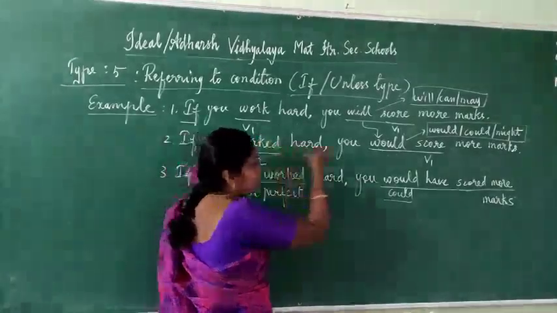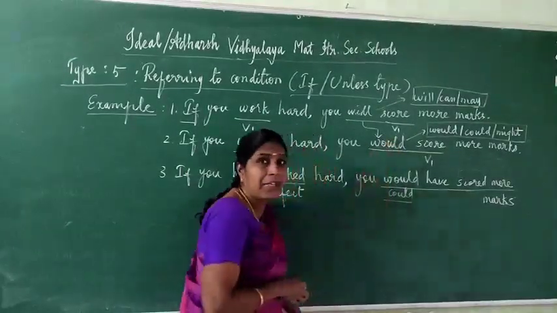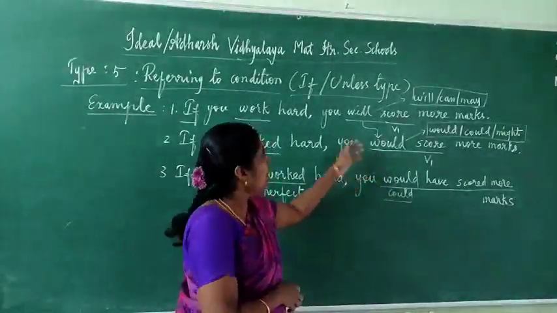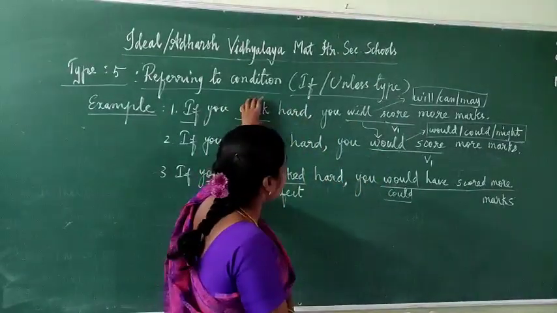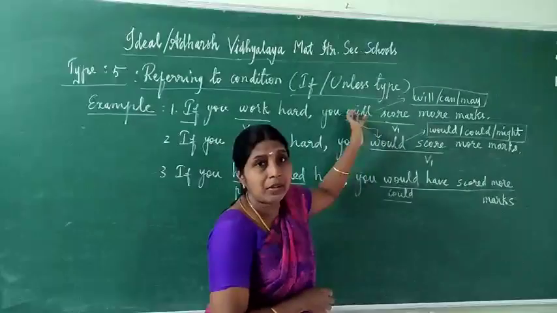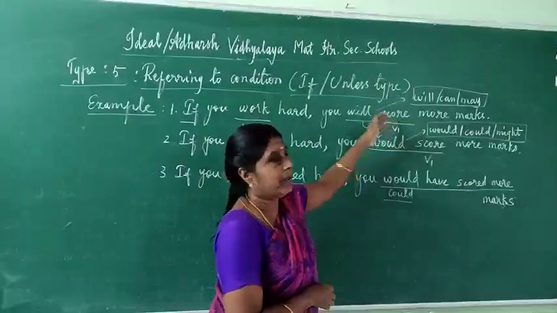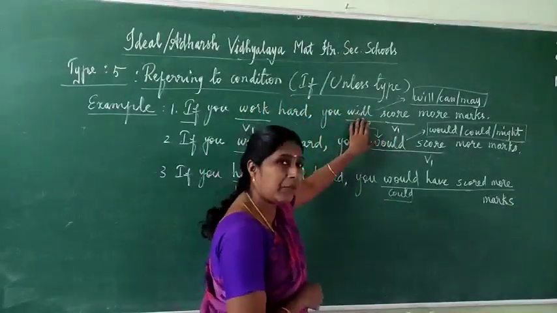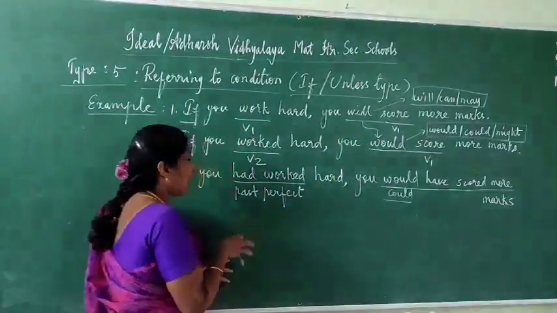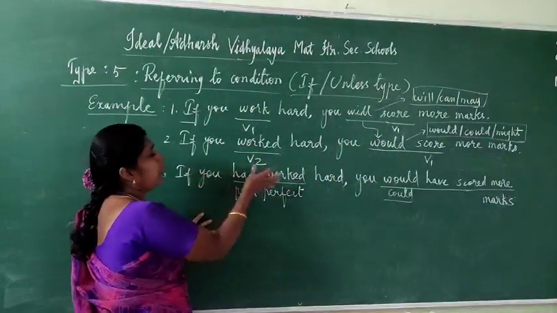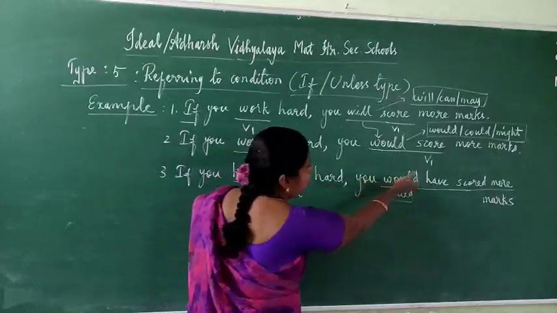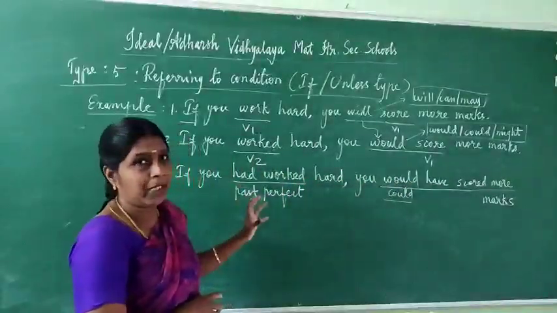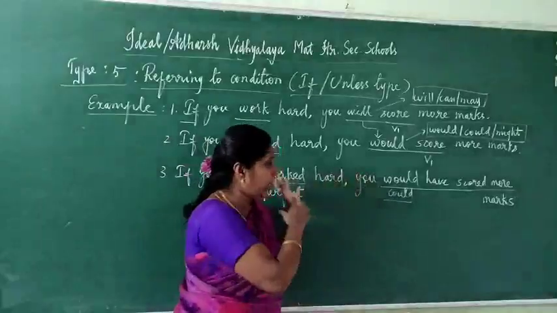Worked is past tense, so here we have to replace will with would. Sometimes they have given work, and in the main clause they will give would score. Like that, present means you have to write will. So you have to change accordingly. Sometimes they will give: if you worked hard, and at the back, you would have scored. Like that, if they have given, you have to notice any one side.